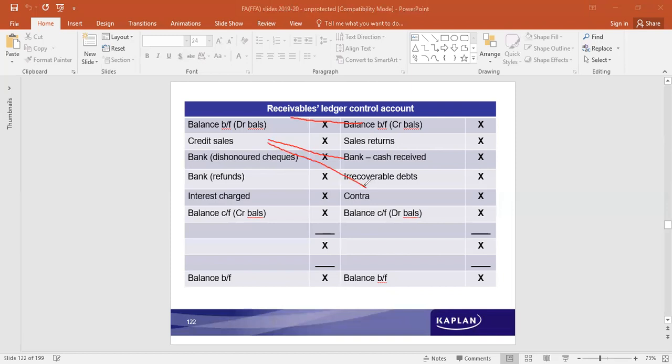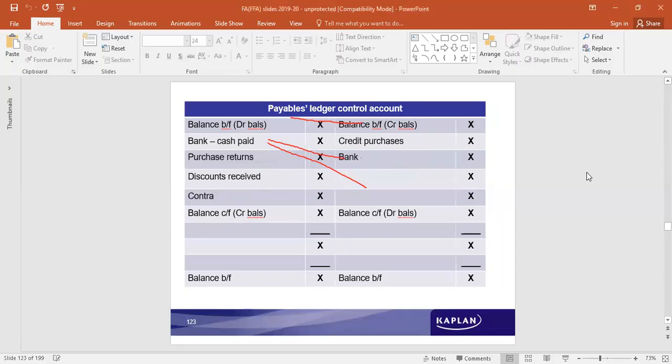Any interest charged from the customers on account of extending the due date, or dishonoring of the checks. So all that will become due to be collected from the customers. Right? Let's close that. This is receivables ledger account.